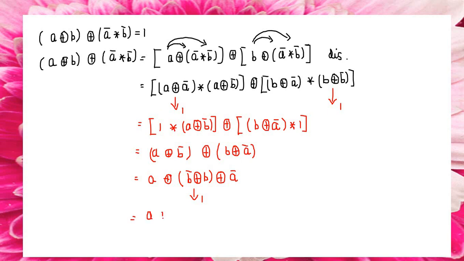So we can assume it as a 1. So A direct sum 1 direct sum A bar. So by using addition concept, definitely we can conclude A direct sum A bar. Again the same concept, A direct sum A bar, that will be 1. So the left hand side, A direct sum B direct sum A bar star B bar equal to 1, I have proved.